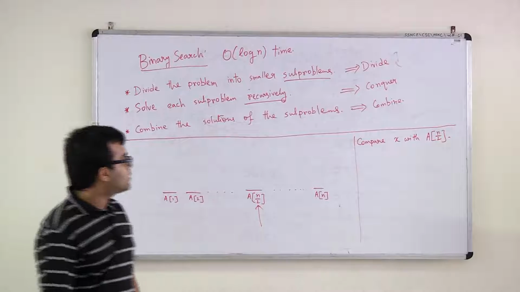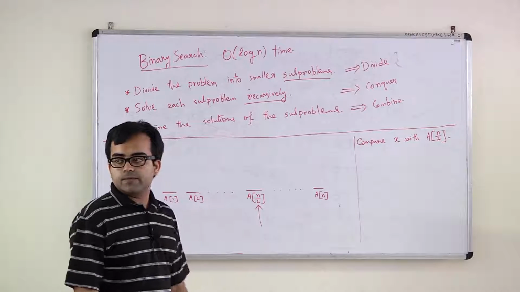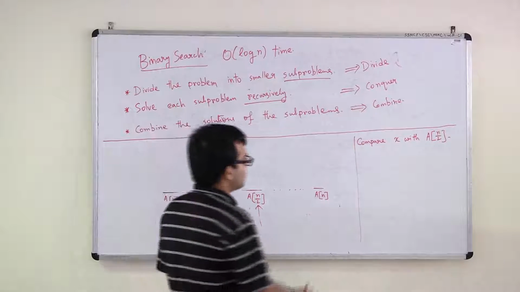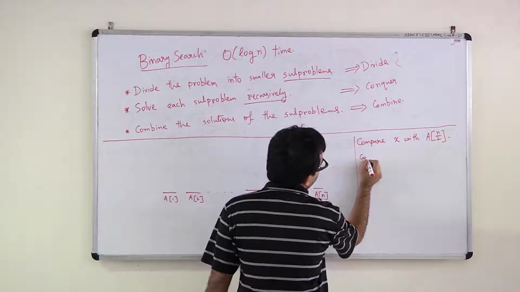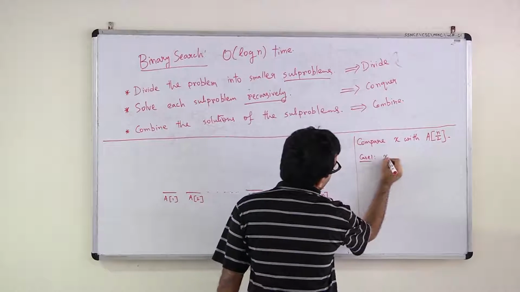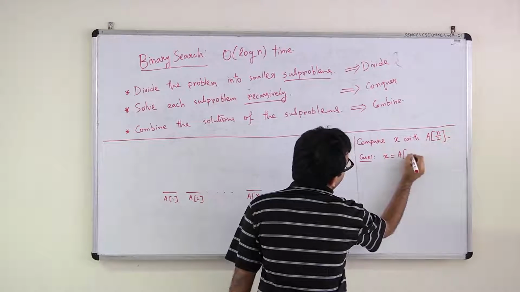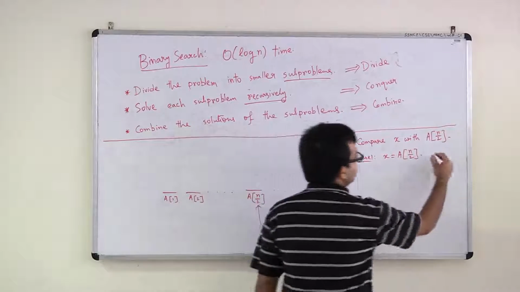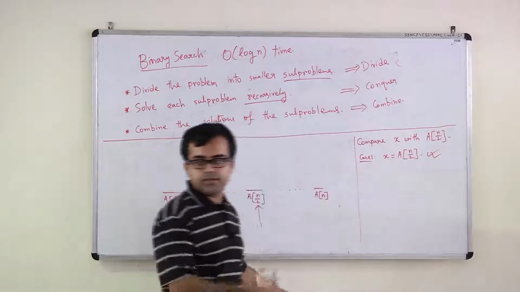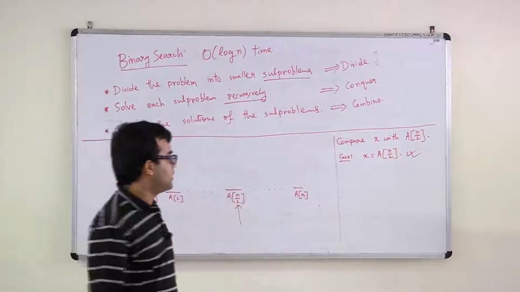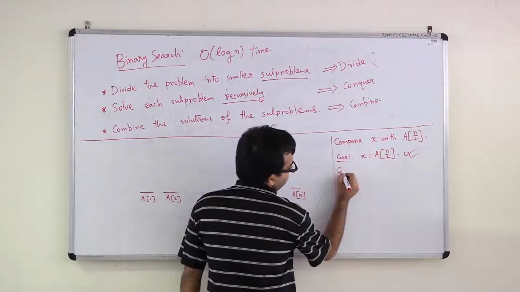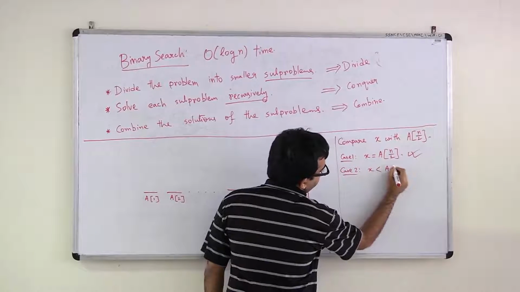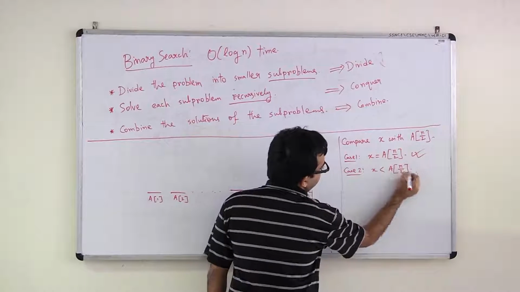Now there are three outcomes, right? What are the outcomes that are possible from this? Exactly. So case 1 is, you see that x is equal to A n over 2. Then the problem is solved, right? What else to do? You just return that, okay, x is present in there. What is case 2? x is less than A n over 2. And what is case 3?